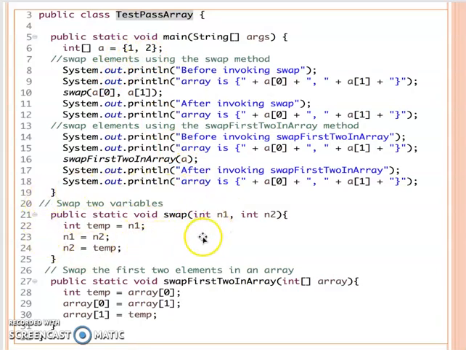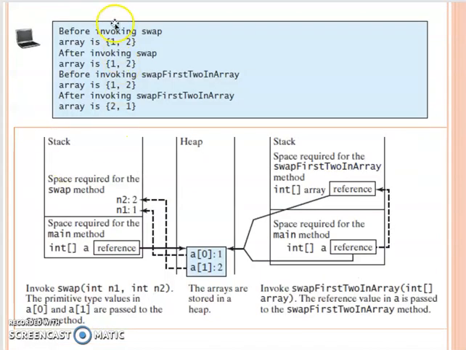So the first one is the example for passing by value. Then the second one is passing by reference. For any array element, if they are primitive data type, we pass by value. But if it is the array itself, we pass by reference. So that's why you can see the output. And also please make sure you try to run this program to see what the result is. And you can try to change the information to see whether the output is what you expect or not. In this video we talked about how to pass an array through a method.